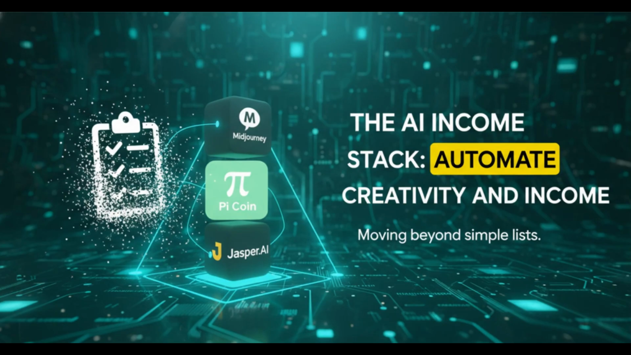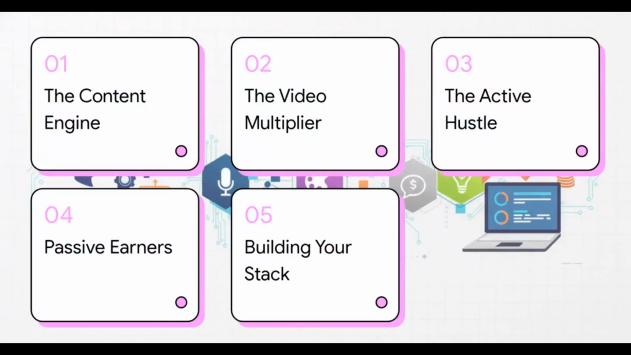We are moving way beyond simple lists. I'm going to show you how to stack specific tools from content generators like Jasper all the way to passive earners like Pi Coin to build a system that automates not just your creativity, but your income too. So here's how we're going to break it down. We're going to look at 4 key layers: the content engine, the video multiplier, the active hustle, and of course, passive earners. And then we'll pull it all together so you can build your own custom stack.